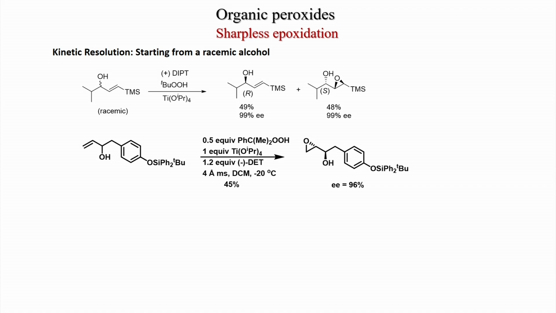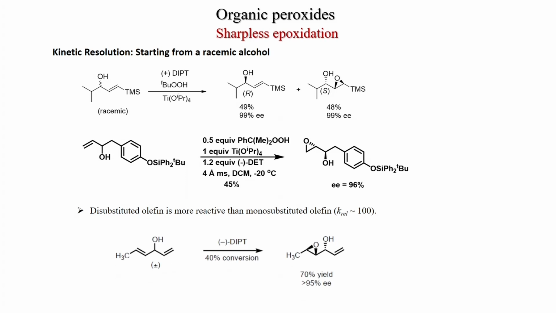In this case, another secondary alcohol, one equivalent titanium isopropoxide and one equivalent tert-butyl hydroperoxide was used, 1.2 equivalent minus DET, 4 angstrom molecular sieves, dichloromethane, minus 20 degree centigrade, you can get 96% EE and 45% yield. That means the other alcohol is unreacted, that one did not epoxidize under this condition. This is an example of what we said, that a disubstituted olefin is more reactive than a monosubstituted olefin.